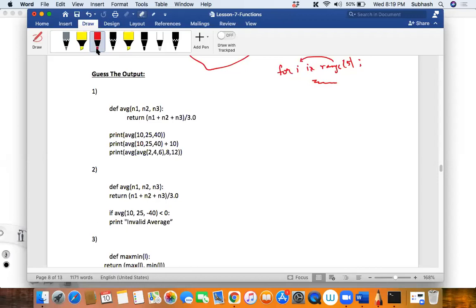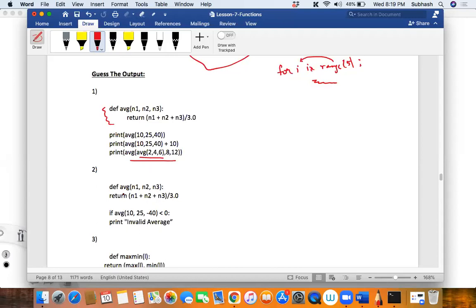I'll just try to put the function. Did you understand this or not, guys? Is this okay or not? I want everyone to respond. Okay, first it will find out this average and then it will find out this average and then give the result. So how many function definitions do we have? Only one function definition. Clear?